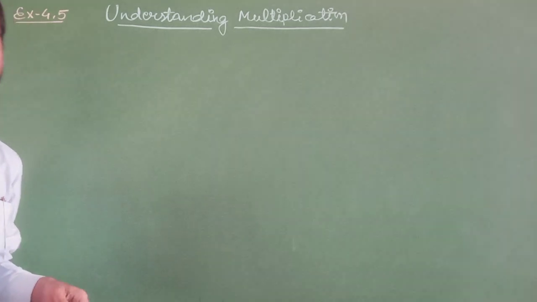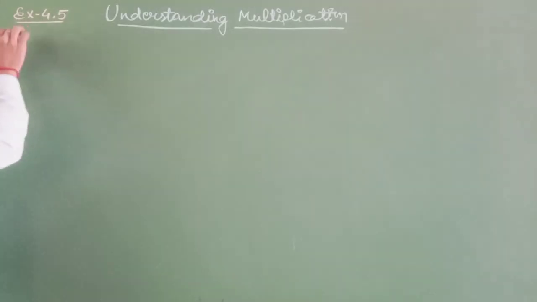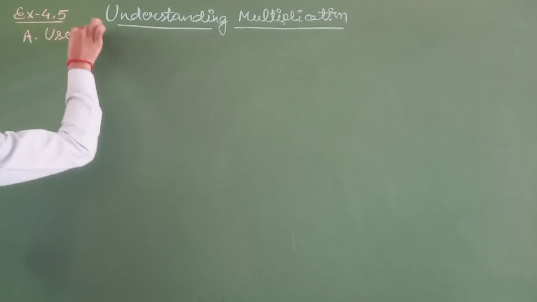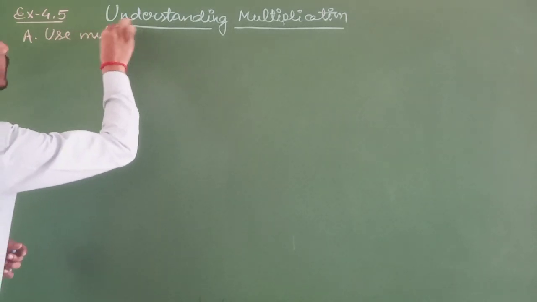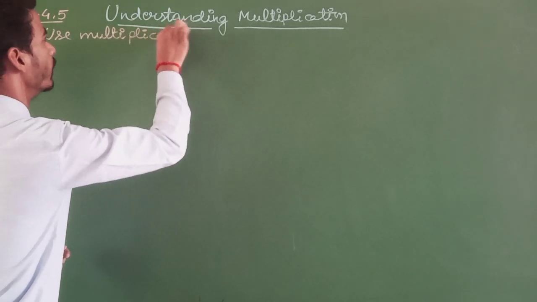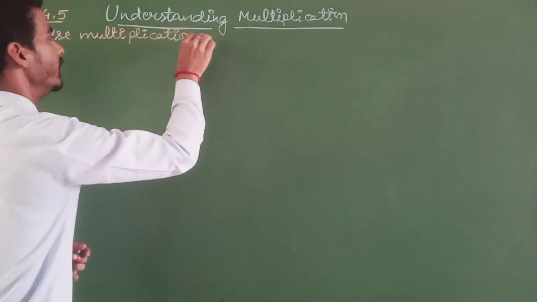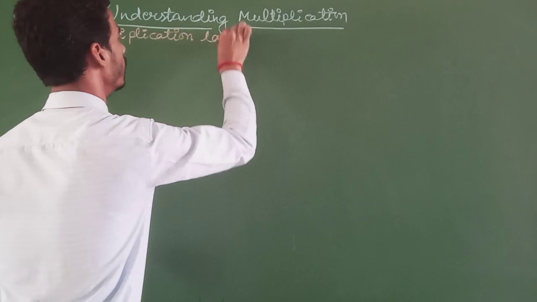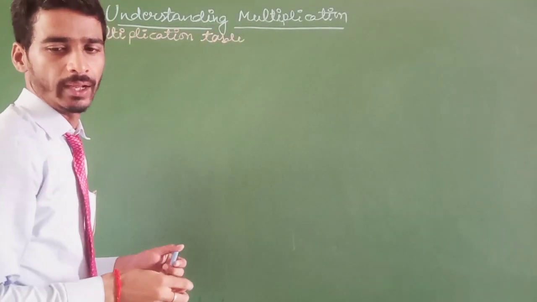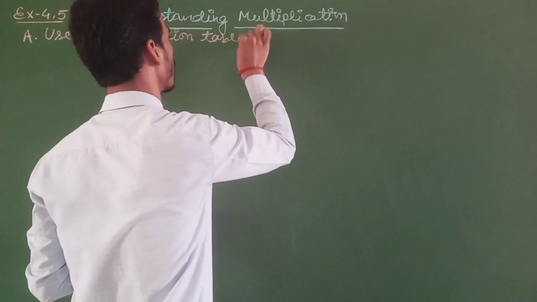Okay, let's come to the question. Question number 8: use multiplication table to fill in the blanks.